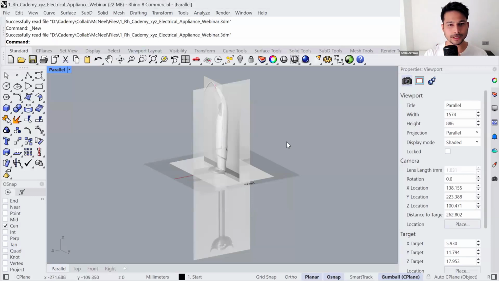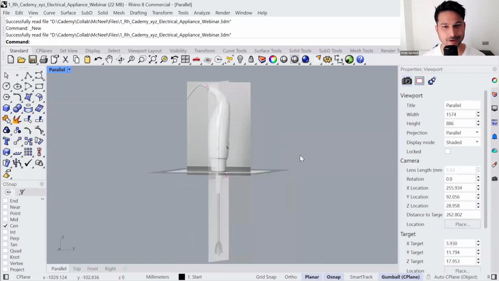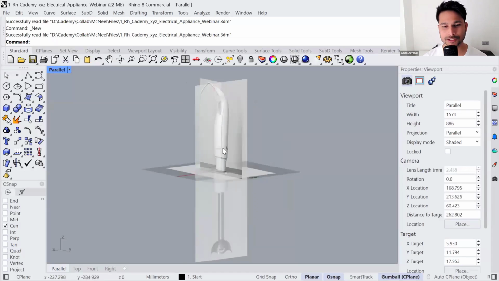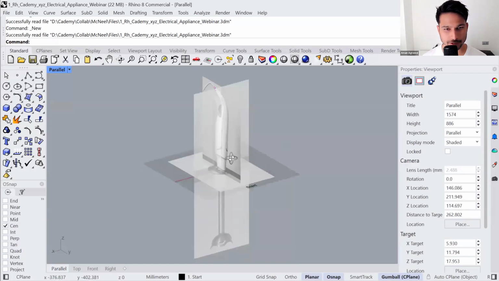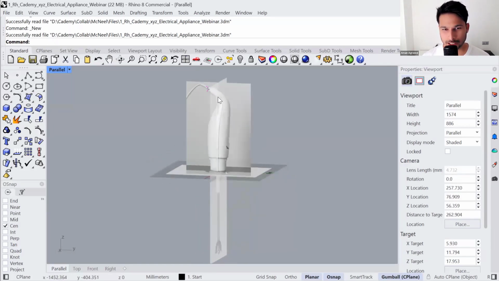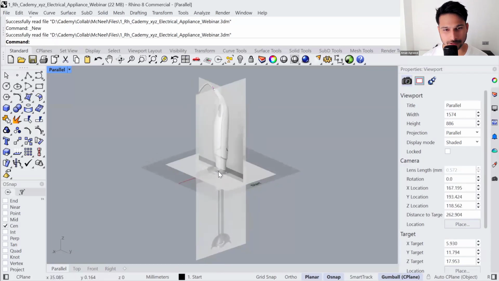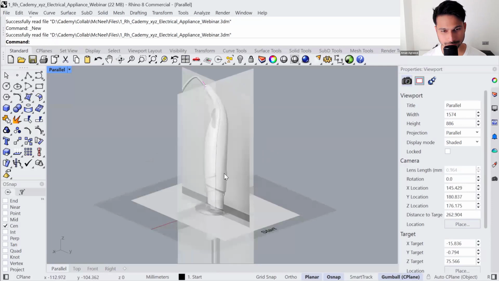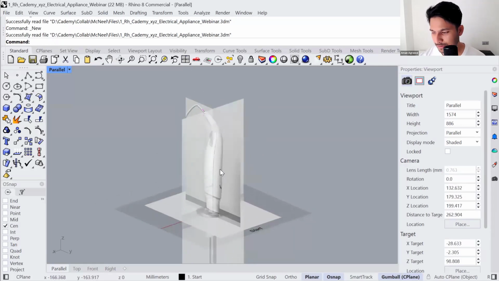Perfect. So let's get started with the exercise. I will first explain what is the topology that we are trying to aim for, because the complex part is the top part. The remaining are just simple either revolution operations or Boolean operations. So that's easy to do. The main body of the hand blender is made using a surface from a network of curves. Let me first explain simply what is a surface topology in any NURBS CAD package.